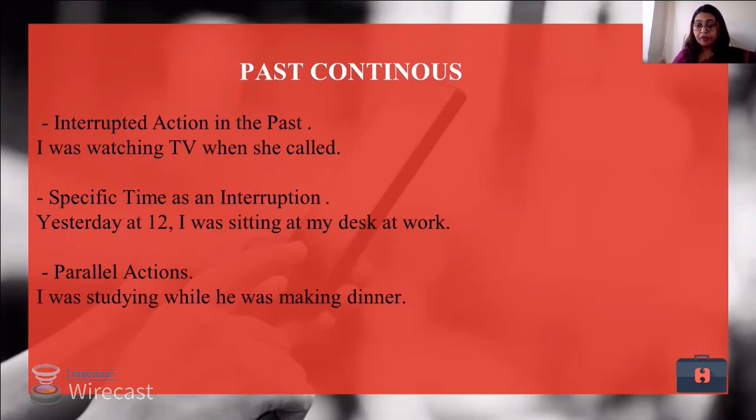Now, parallel actions, when we are talking about two actions, like if somebody is calling and also taking notes, you can say, I was talking to Mr. X while I was taking notes also. So two actions taking place at the same time. I was studying while he was making dinner. So this is nothing but past continuous tense.